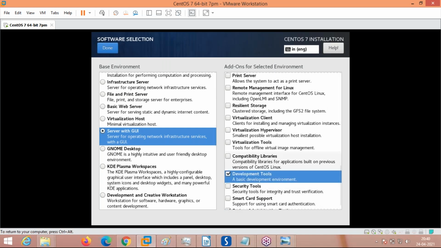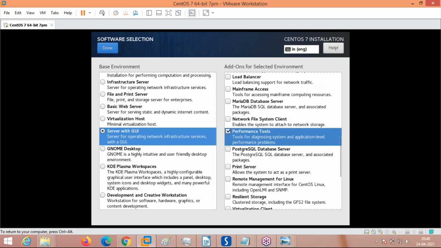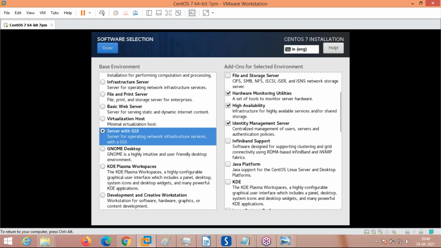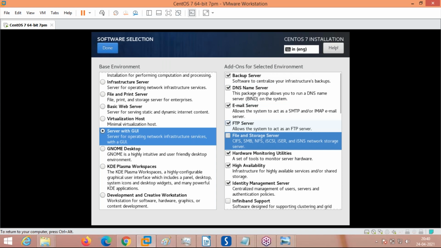Development tools, okay. Print server, performance. In your computer, you have to select all the options. Here, I want to show you the operating system installation finishing fast, because it will take 2 hours. I have no time, so I am taking a smaller number of packages. In your system, you have to select all the packages here.